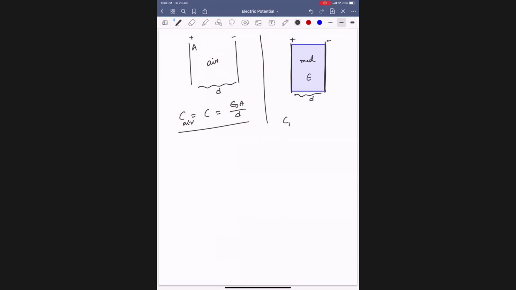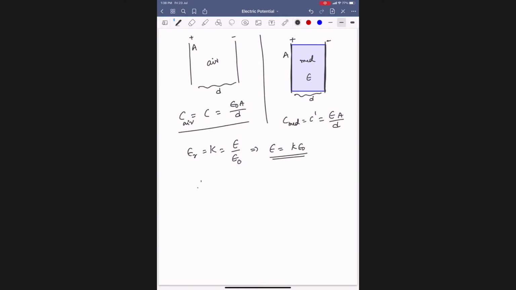Then C of the medium, or simply C dash, is epsilon A by D. Same area of cross section, same separation. K is called the relative permittivity, epsilon by epsilon naught. This implies epsilon is K epsilon naught.